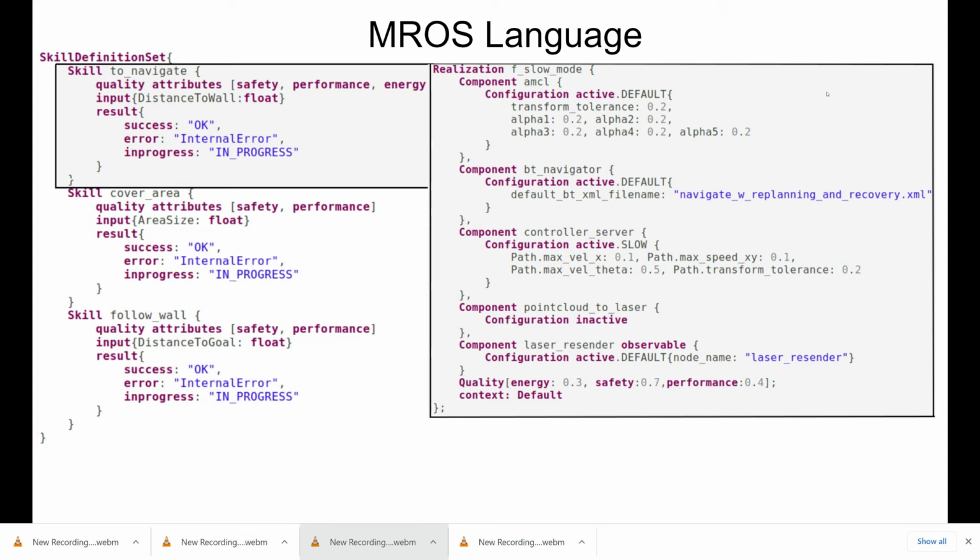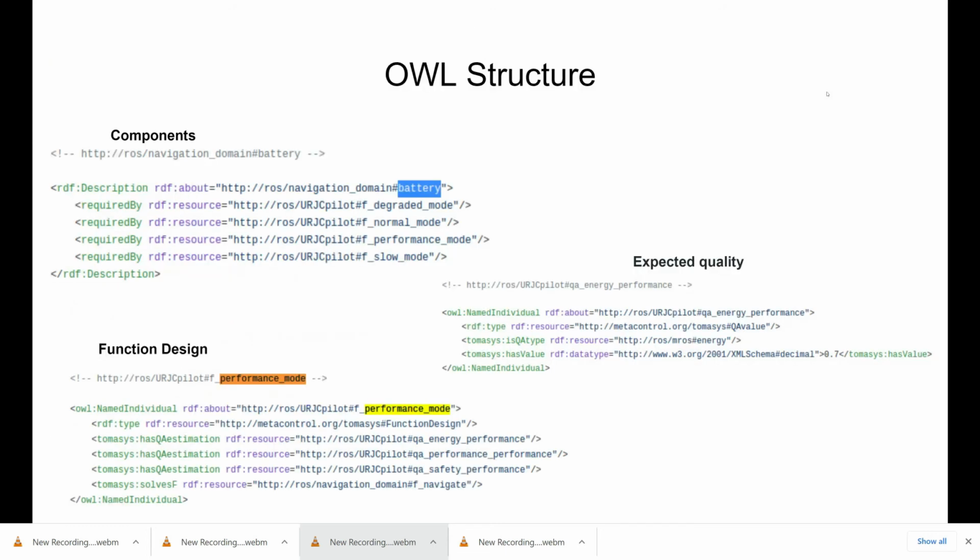This skill definition corresponds to a skill realization of a slow mode, which has 5 components, and each of the quality attributes defined in the skill definition has obtained specific values. And then in the end, we define the context of the skill realization. In this example, the context is the default context.